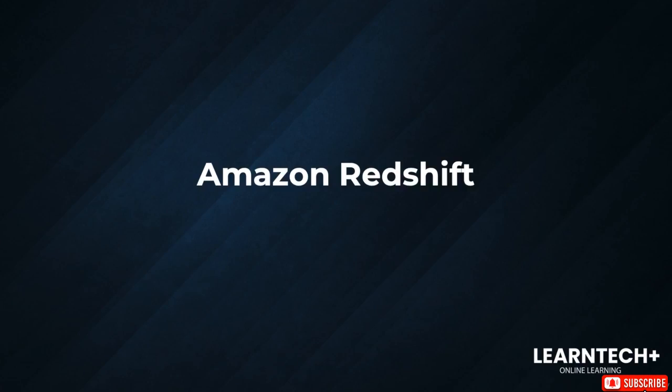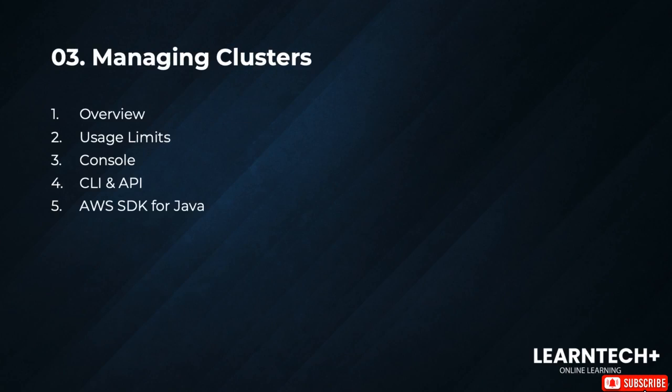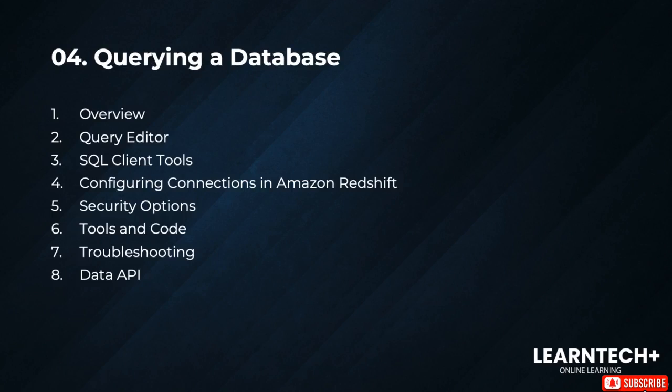Congratulations on finishing Amazon Redshift. In this video, we're going to go over a summary of what we learned throughout the course. So in section 2, we talked about Amazon Redshift, what is Amazon Redshift, and management overview. In section 3, we talked about managing clusters, so usage limits, console, CLI and API, AWS SDK for Java. Section 4, we talked about querying a database, so query editor, SQL client tools, configuring connections in Amazon Redshift, security options, tools and code, troubleshooting, and Data API.